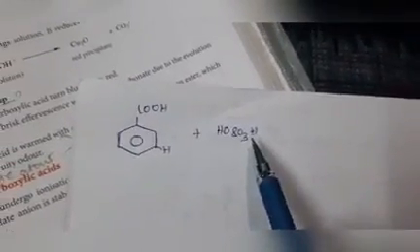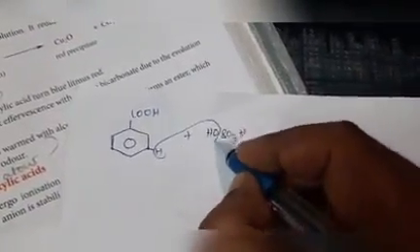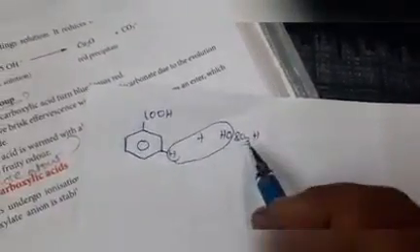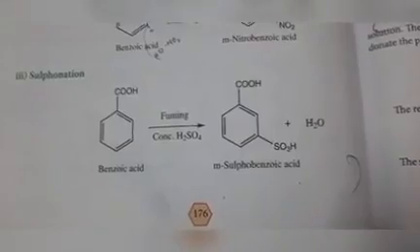Benzoic acid, that is benzene attached with the COOH. In benzene, all the carbons are having one hydrogen, already you know. It is reacted with fuming concentrated sulfuric acid, H2SO4. This hydrogen takes this OH, means water is removed. Remaining, this SO3H group is attached with the benzene ring, means you will get meta-sulfobenzoic acid.